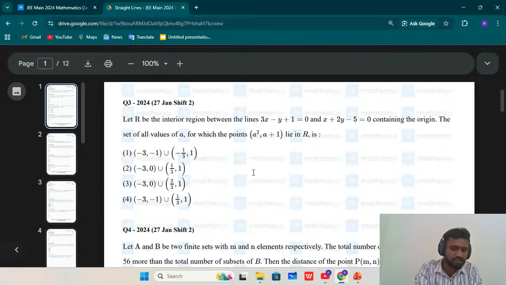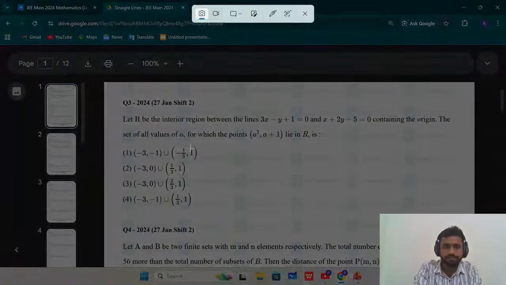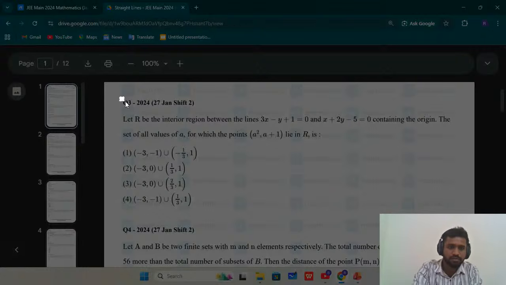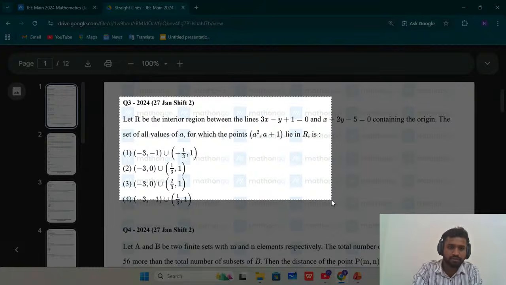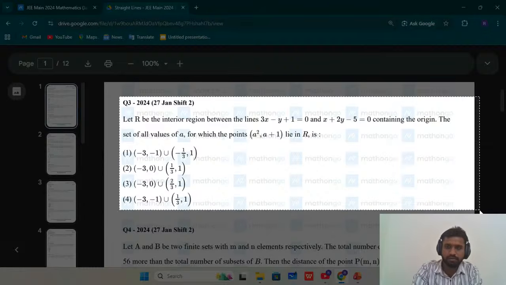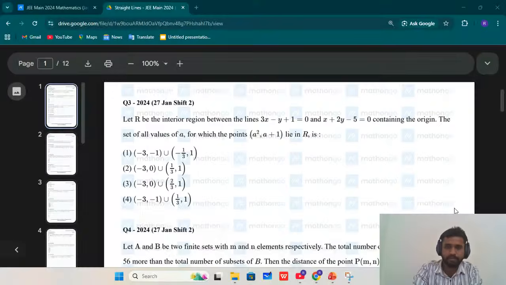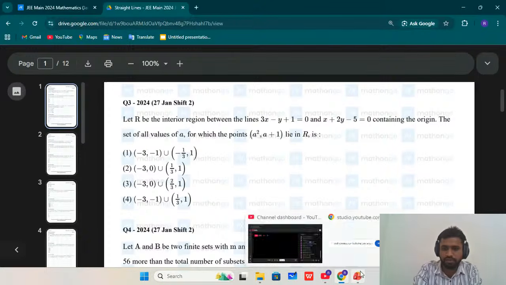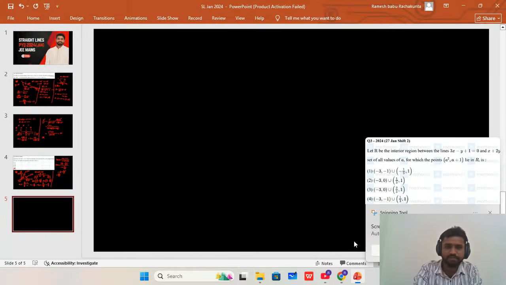So can you see the screen? Yes. So first I'll copy this third question. It will not take much time. Okay, so I copied this question and I will go to our slides and paste it here.